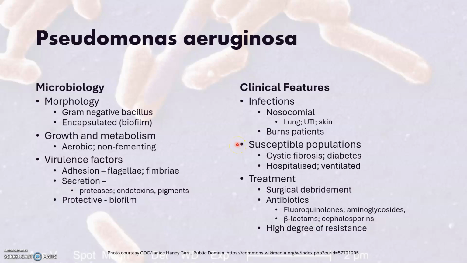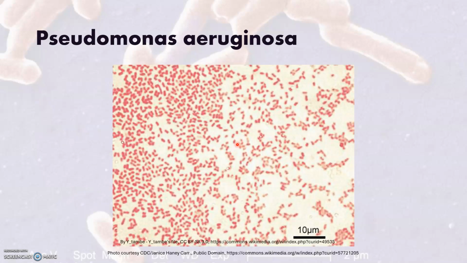Surgical debridement is an important part of the treatment of this condition, but multiple antibiotics are often necessary to get rid of the organism, and there is a high degree of resistance to antibiotics. Here is a picture of Pseudomonas, pretty fuzzy picture, but these organisms also have a prominent capsule as well, not as easy to see on this picture.